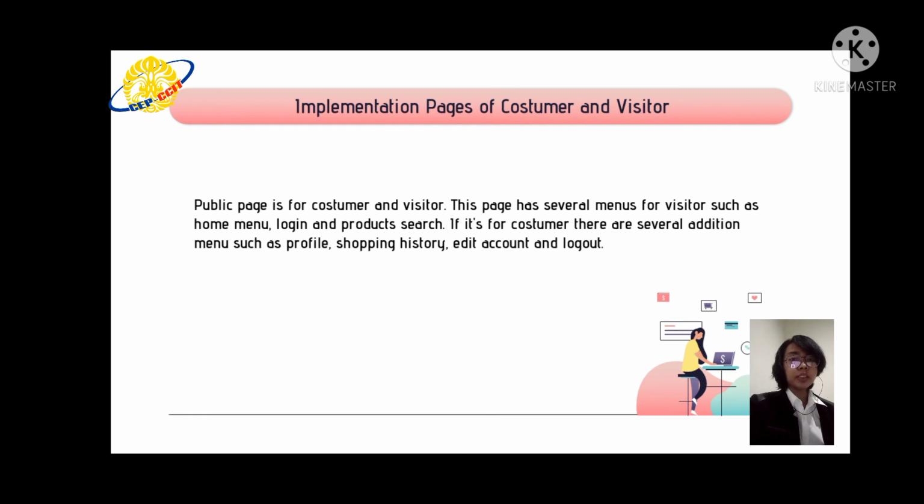The last slide is the implementation page of customer and visitor. Public page is for customer and the visitor. This page has several menus for visitor, such as home menu, login, and product search. If it is for customer, there are several additional menus, such as profile, shopping history, edit account, and logout. If customer finish the order, customer is required to ensure the order has been processed by admin by transfer or making the payment transaction so admin can approve the orders.